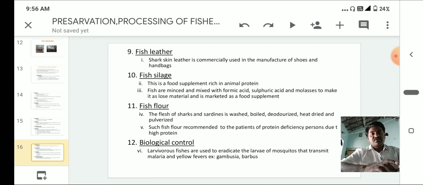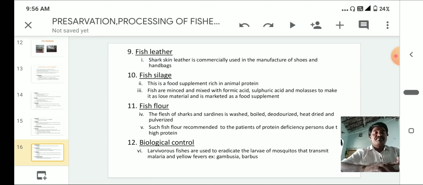Okay. Next, fish silage. This is a food supplement rich in animal protein. Fish are minced and mixed with formic acid, sulfuric acid and molasses to make it loose material and is marketed as a food supplement. So the fish silage is in a liquid form.